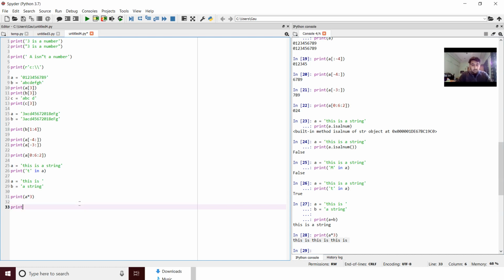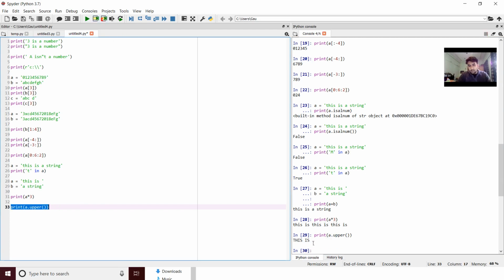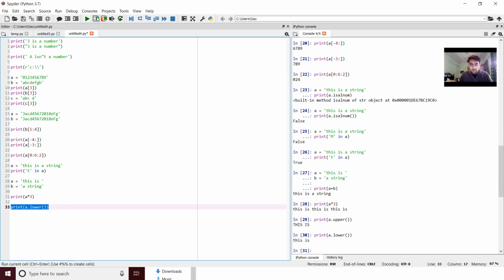Like suppose you say print a dot upper, so when you do that, use round brackets and then you will get all upper cases, right? Similarly, you can use lower. There's so much that you can do with strings. So instead of just wasting your time and making you watch my video for longer, I would encourage you to go on the internet and try to figure out all these commands. I have specified all the links that you need to become an expert in strings, everything that is required.